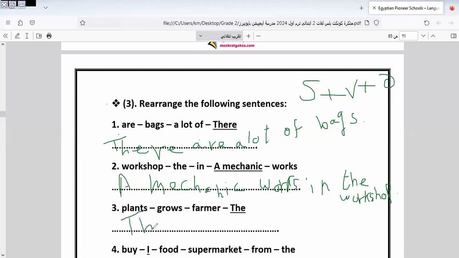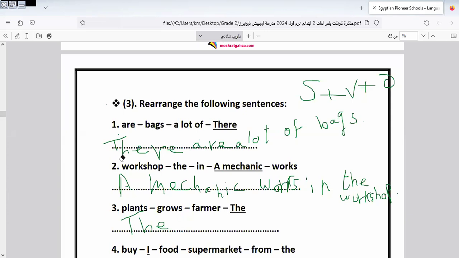The farmer grows plants. As we told you, grow is used with plants, and we have grow and raise. We will know it later in grade 4. Grows is used with crops, like we can grow vegetables, we can grow fruits, and so on.